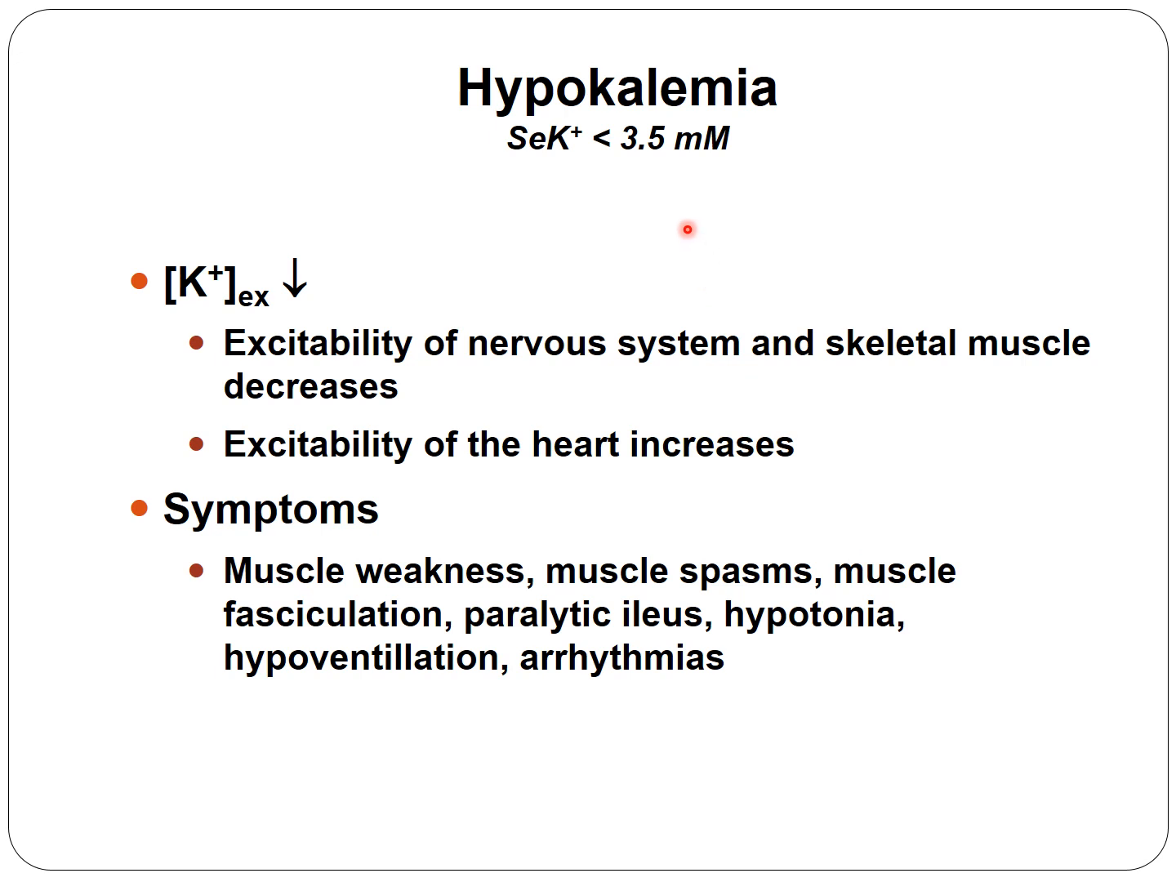Generally speaking, if the extracellular potassium concentration decreases, the excitability of the nervous system and the skeletal muscle cells decreases, so it is more difficult to excite these cells. However, in the heart cells, the excitability will increase. The symptoms generally are muscle weakness, muscle spasm, muscle fasciculation, paralytic ileus, hypotony, hypoventilation, and arrhythmias.